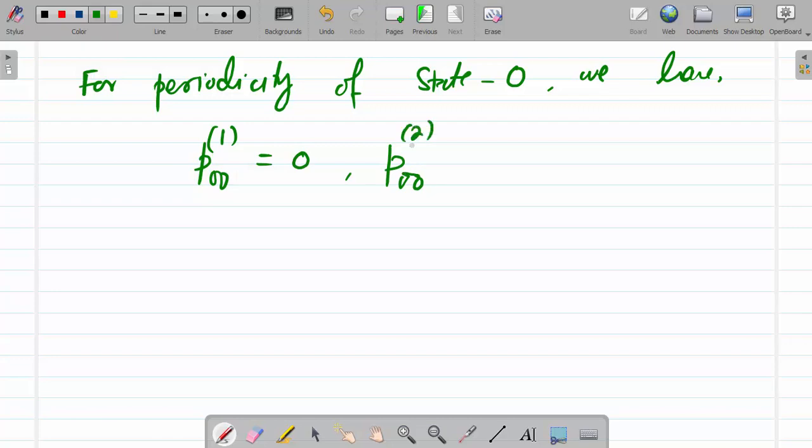P00 in 2 steps, that is 0 to 0 in 2 steps, this is greater than 0.